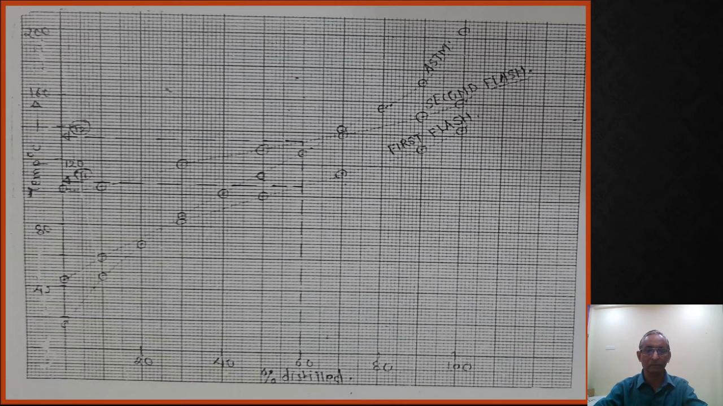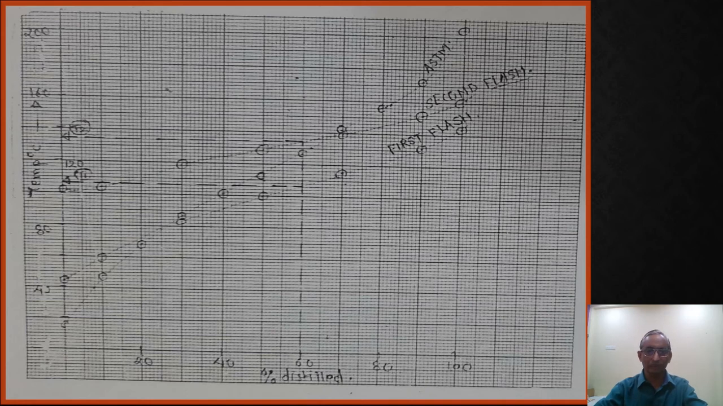This is 60% distill. How much is the temperature for the first flash? Report it on the y-axis, first flash. Similarly for the second flash, your answer will be on the y-axis, second flash. So this way you have to answer for 60% vaporization. For the first flash, how much is the temperature? For 60% vaporization, how much is the temperature for the second flash?